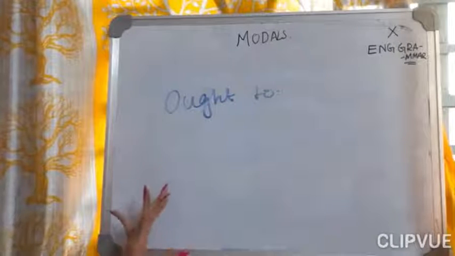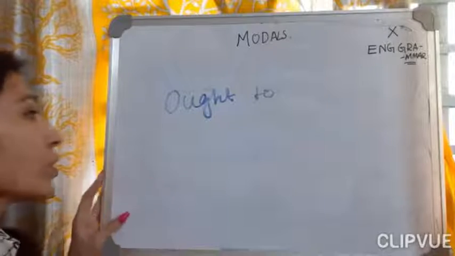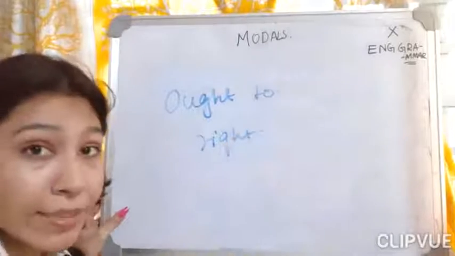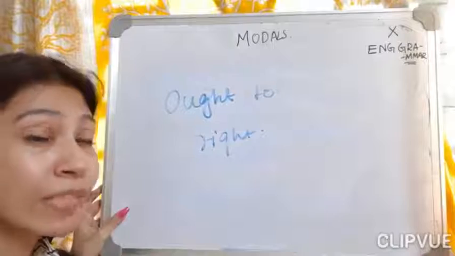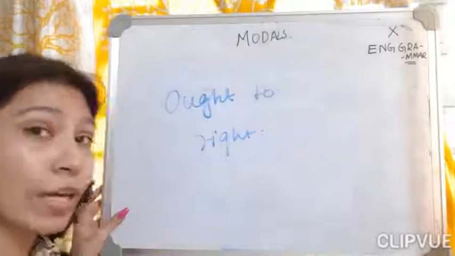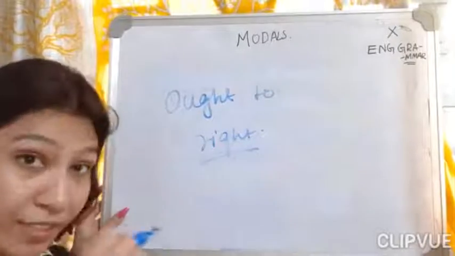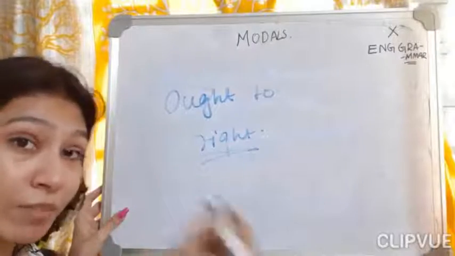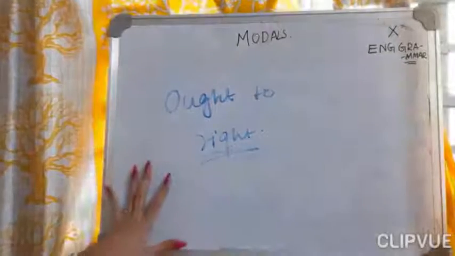Now I will deal with ought to. Ought to is used when something is right, like you need to get up early; you ought to get up early. When something is so right that you have to do that work, why? Because that work is right. When ethics come, when right and wrong things come, ought to is used.